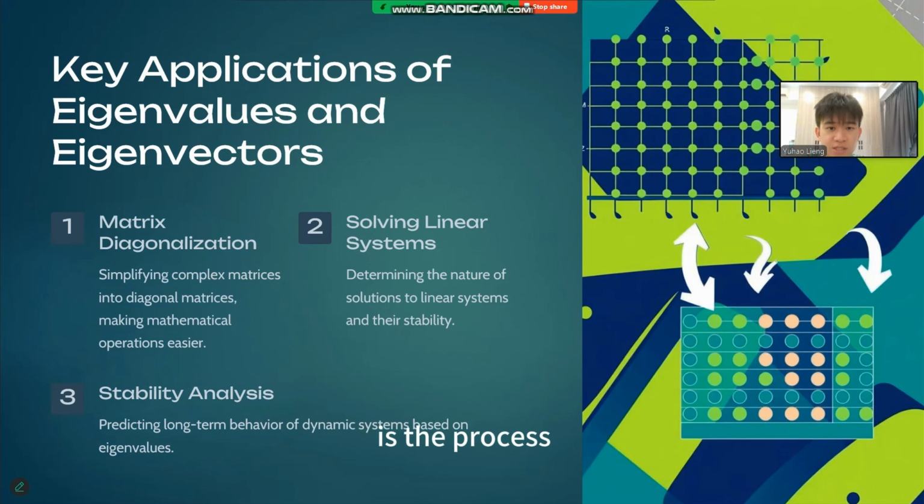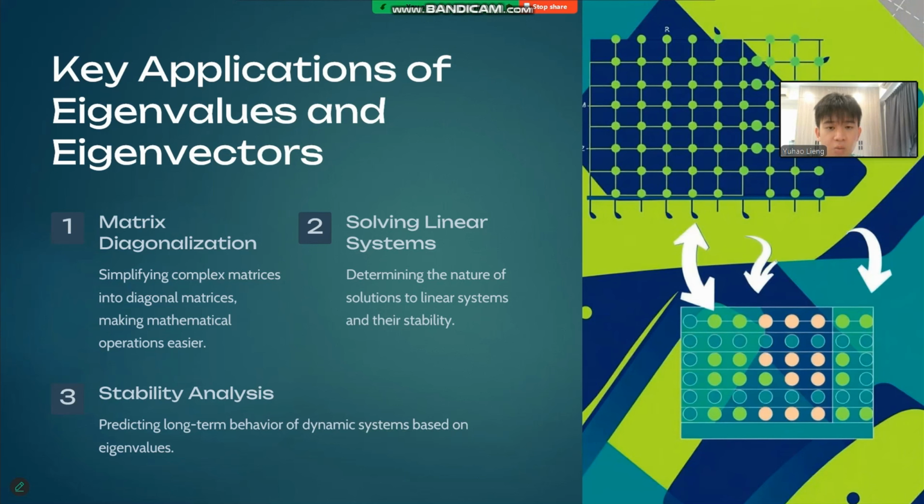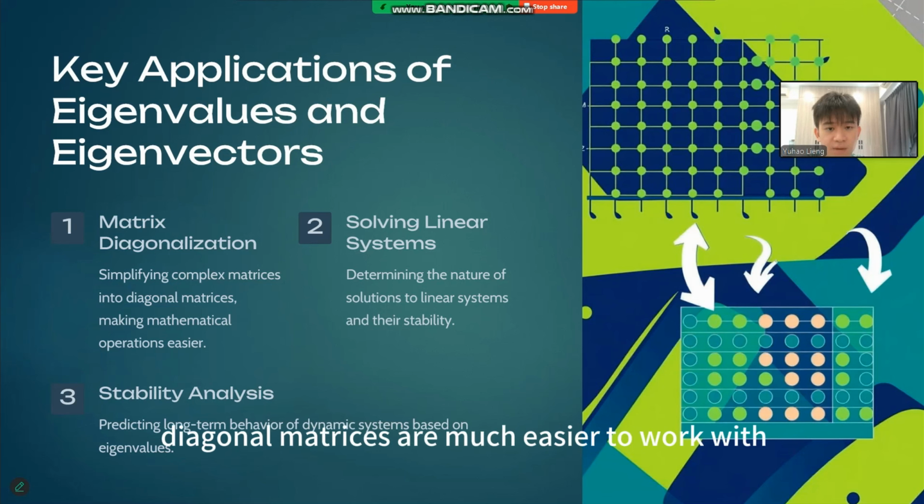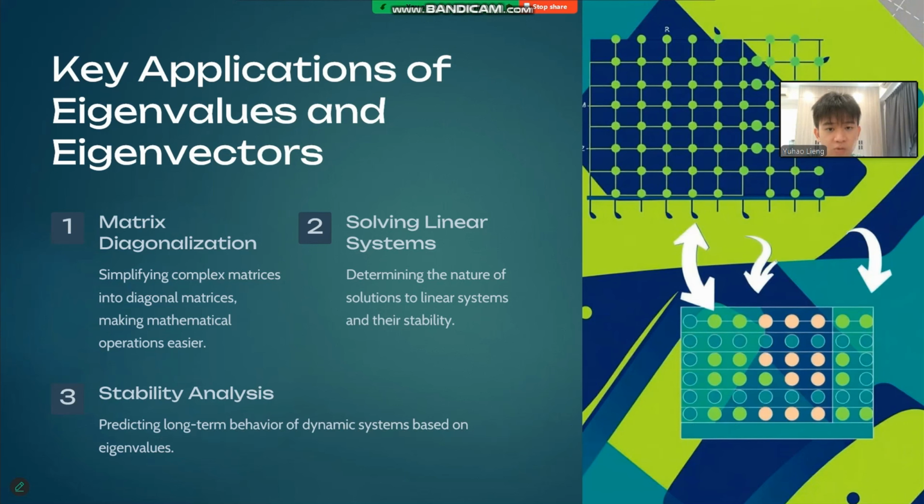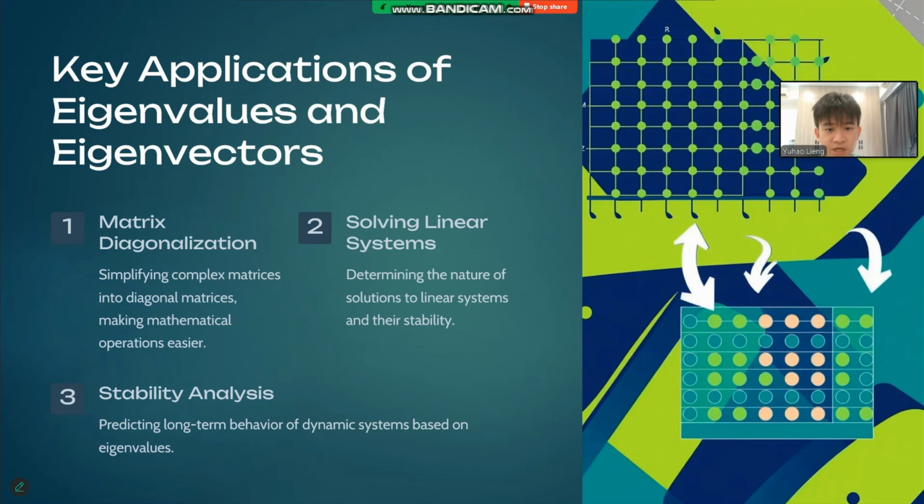Diagonalization is the process of transforming a complex matrix into a simpler diagonal matrix, where all non-diagonal elements are zero. This is particularly useful because diagonal matrices are much easier to work with when performing mathematical operations like exponentiation or inversion. In fields like physics, diagonalization is used to solve problems in quantum mechanics.